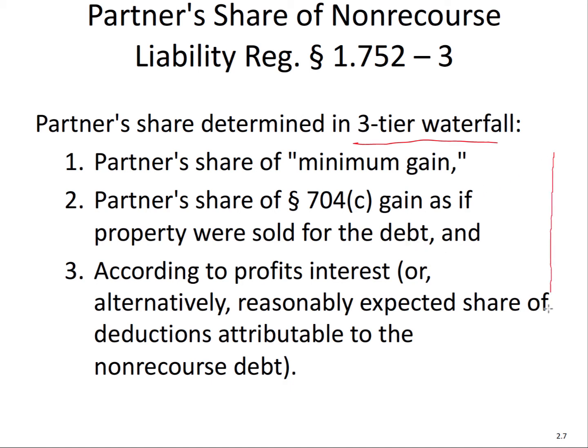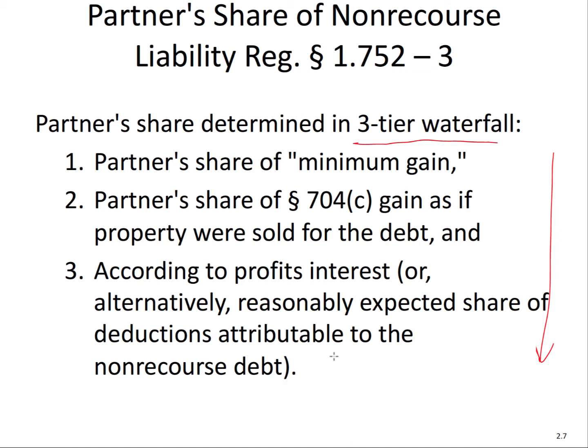A waterfall in tax means that we go in order. So first we consider the partner's share of minimum gain. Next, the partner's share of 704(c) gain, as if the property were sold for the debt. And then the next is according to profits, or alternatively the reasonably expected share of deductions attributable to non-recourse debt. I know that doesn't really make sense if you haven't considered advanced topics, but I just want to mention that because that's what the regs do.